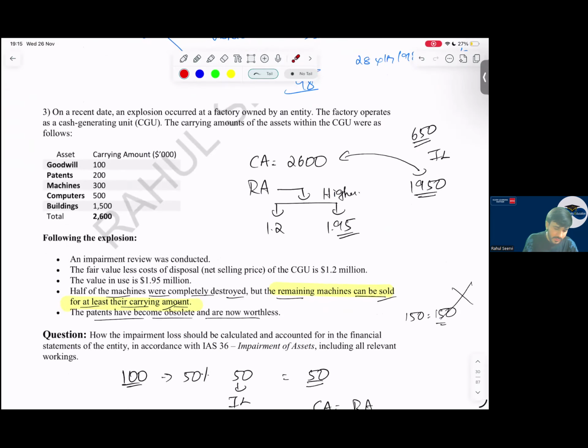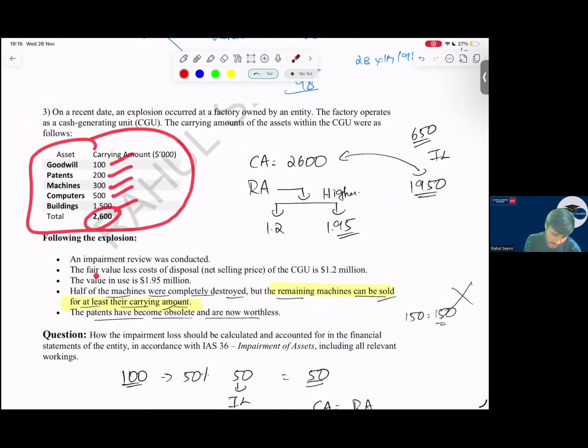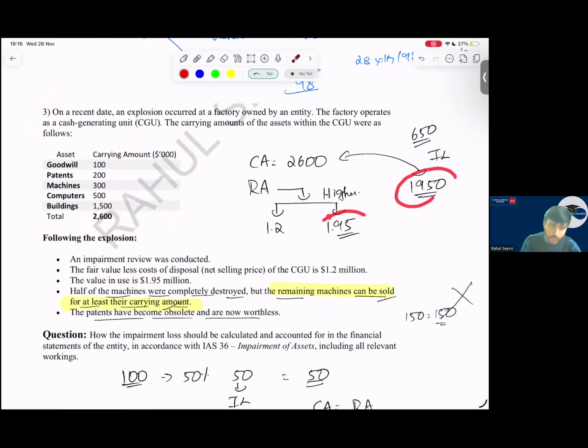Everyone, see here now. Question number 3, question number 4. What is the mistake you will make in the exam? Listen here. There is a CGU: 100, 200, 300, 500, 1500, 2600. The fair value less cost to sell and so on they have given. My recoverable amount is how much? 1950. So my impairment loss is 650. This 650, how will I allocate?